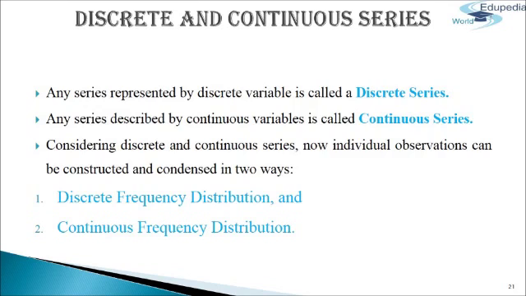It is to be noted that a discrete variable series can be presented in a continuous type of series also, but continuous variables cannot be presented in a discrete series. Whenever the range of values in a discrete series is too wide, one can have the choice of a continuous frequency distribution. Considering discrete and continuous series, individual observations can be constructed and condensed in two ways: discrete frequency distribution and continuous frequency distribution.